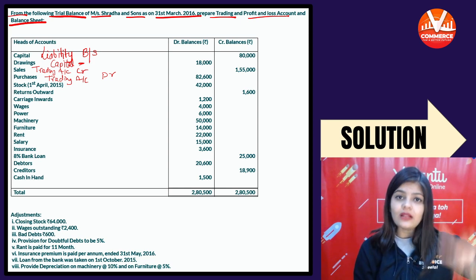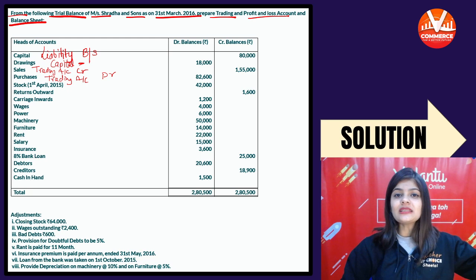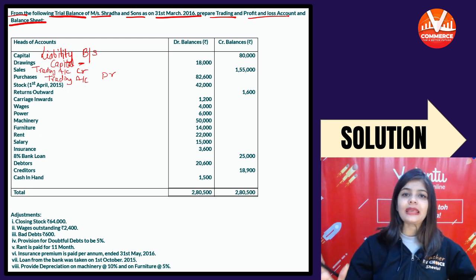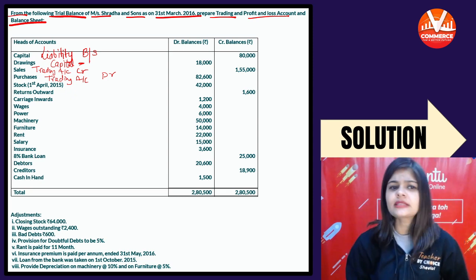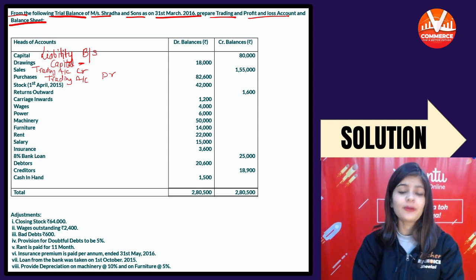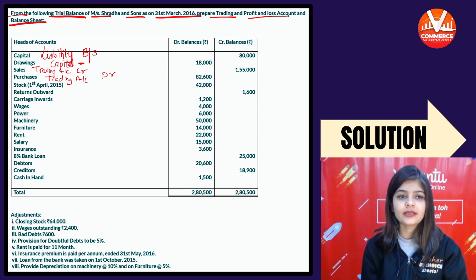Trading and P&L both are nominal account. Trading and P&L दोनों ही क्या है? Nominal account है. Expenses and losses will be recorded on the debit side. Income and gain will be recorded on the credit side. So purchases क्या है? खर्चा है. Purchases is an expense. You will record on the debit side.